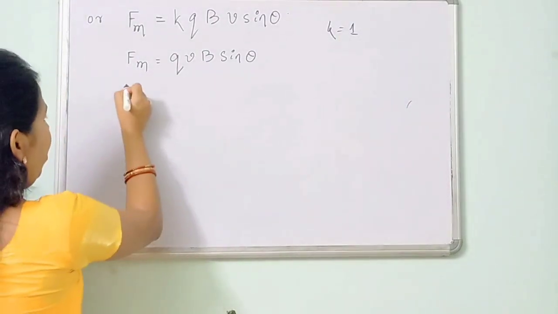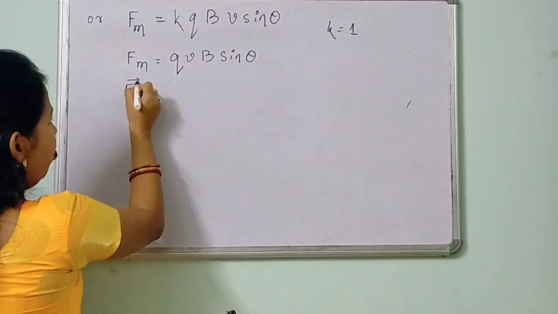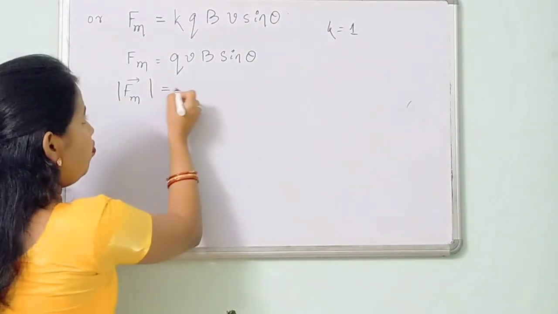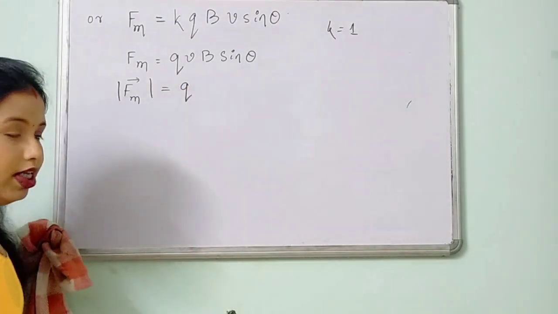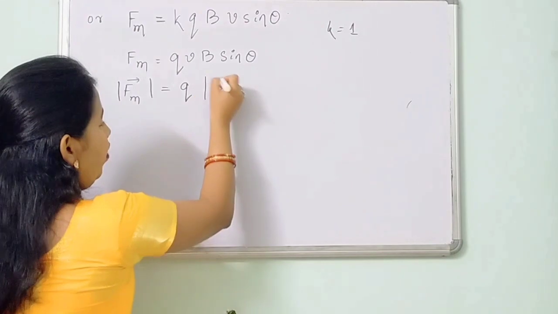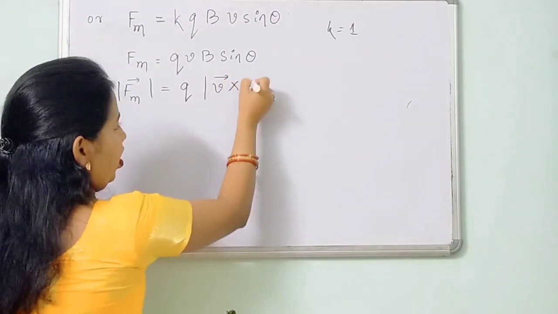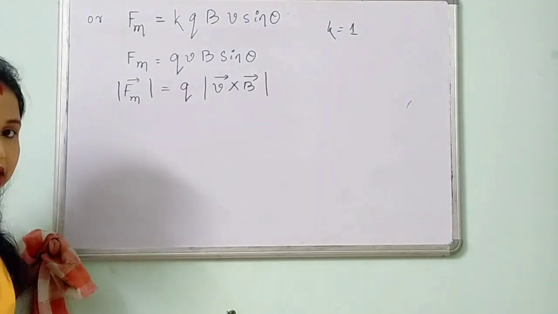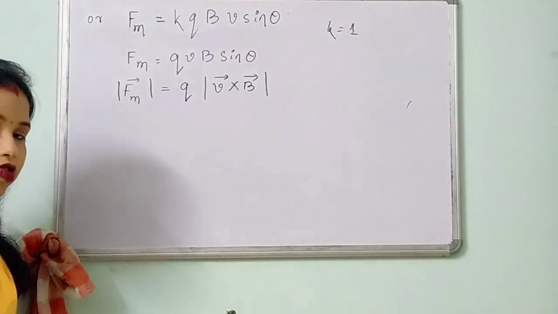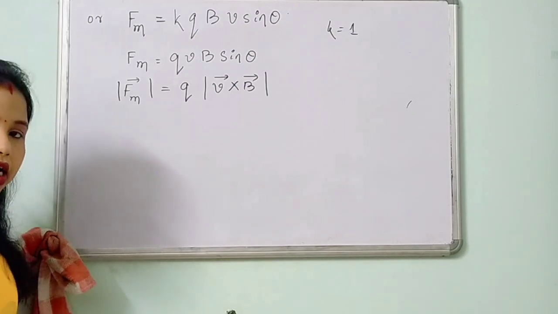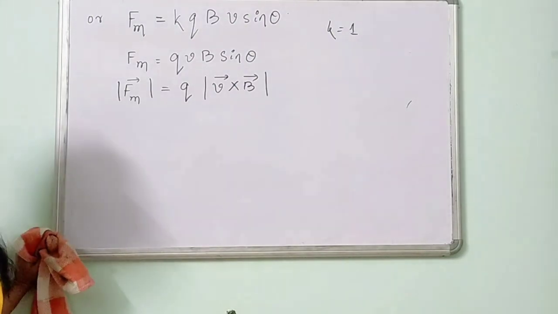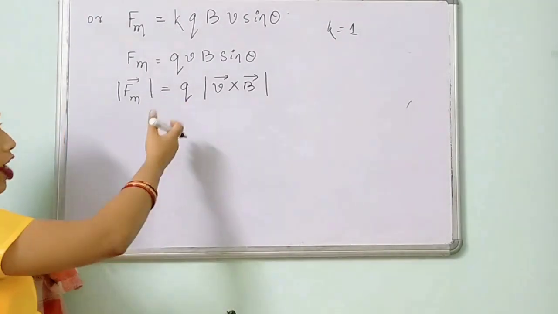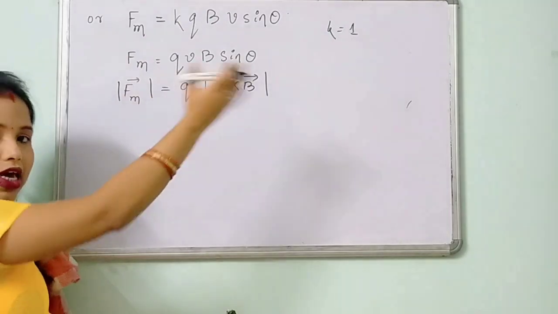So I can write it as Fm vector's magnitude is equals to Q, a scalar, so I kept it outside, then V vector cross B vector magnitude. Do you remember something about the cross product? A cross B is equals to AB sin theta with n cap. If we take the magnitude, only AB sin theta will come. Likewise, the magnitude of V cross B is VB sin theta.